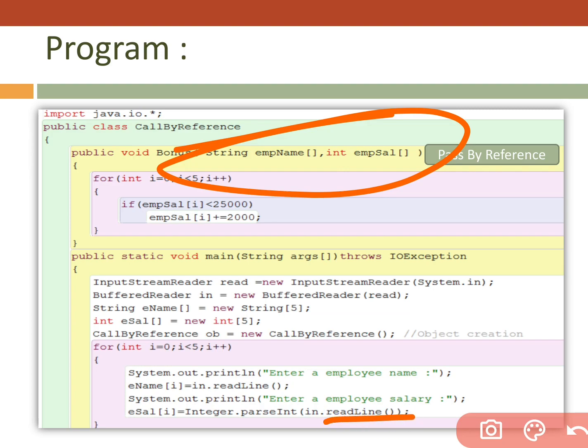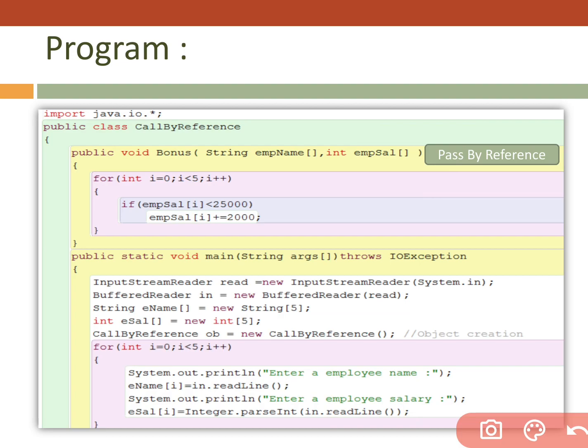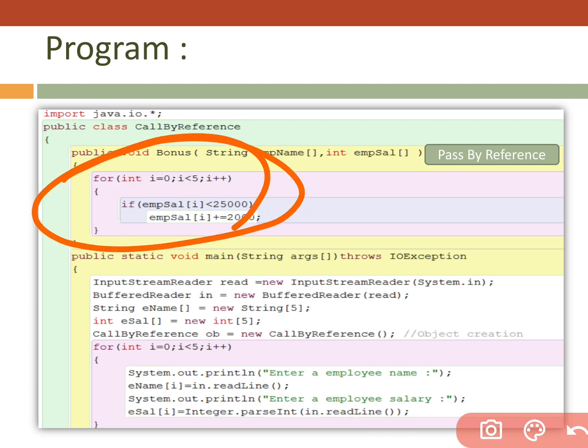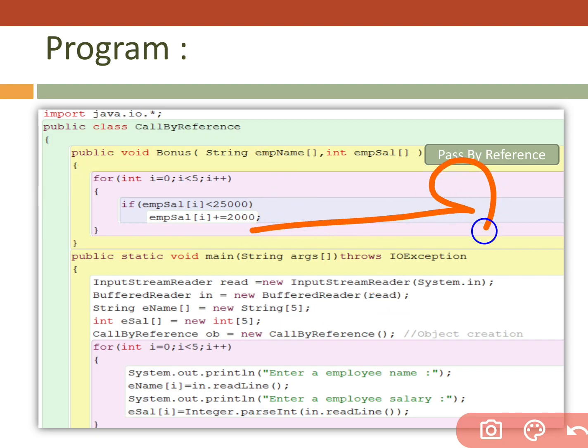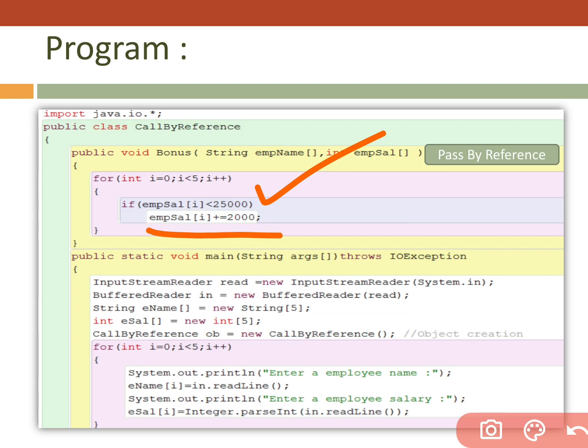I want to show everything in the main function so that you can see and understand that I am changing values here, but it reflects in the main function. That's why I'm not showing everything here. I'm using a loop in the main function. See, just a simple condition: if the employee's salary is smaller than 25,000, then we increase the salary by 2,000 rupees as bonus.